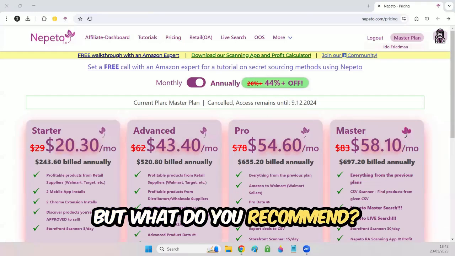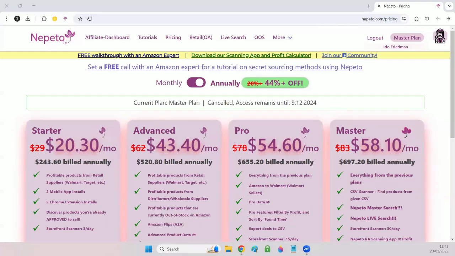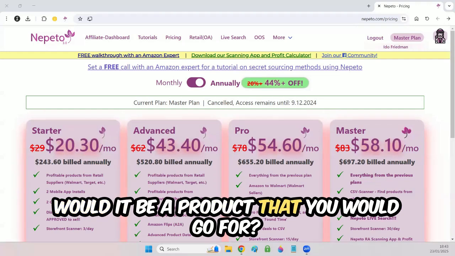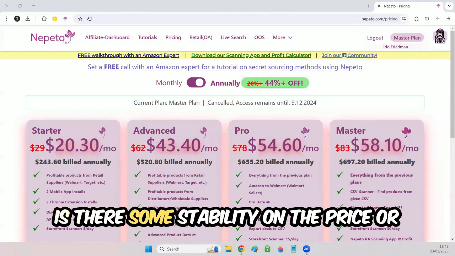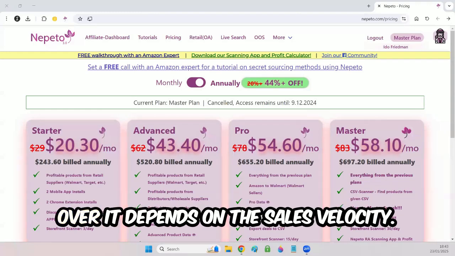What do you recommend? If I have an 80% ROI, but it's $1.50, would it be a product that you would go for? Is there some stability of the price, or would you target a higher price?